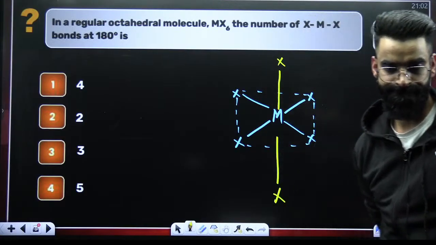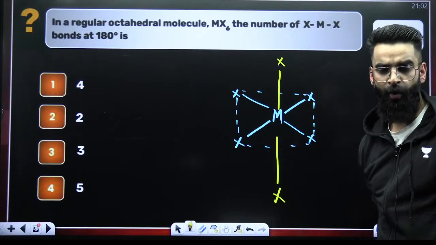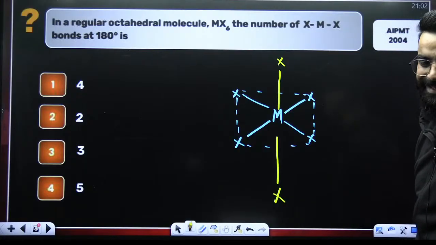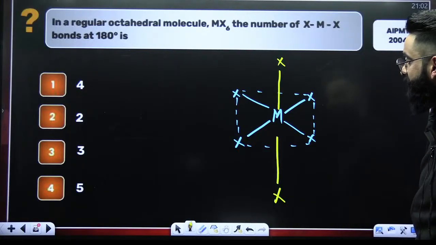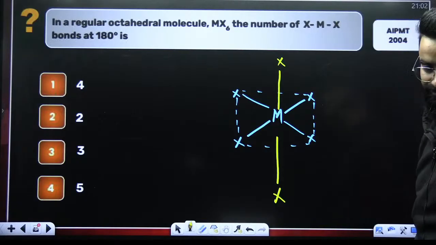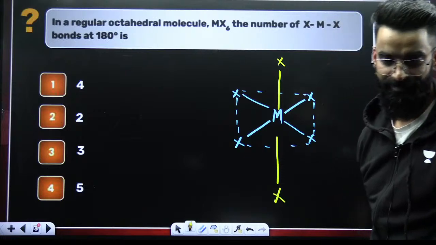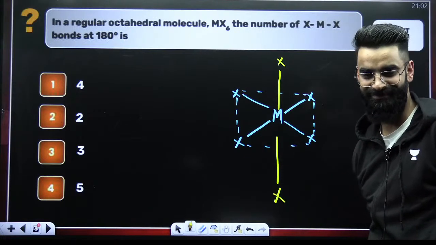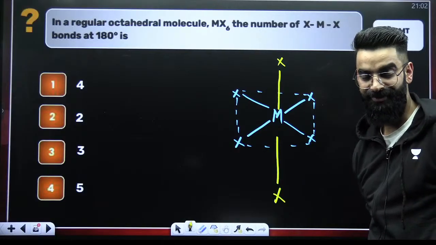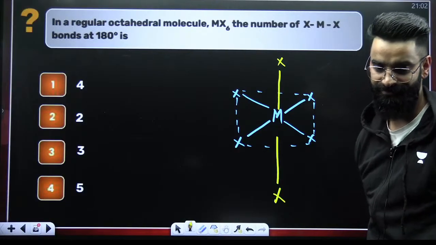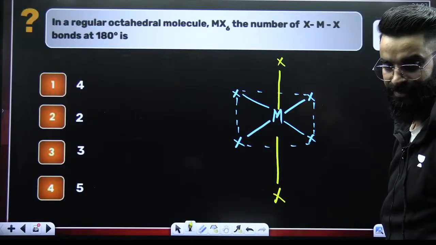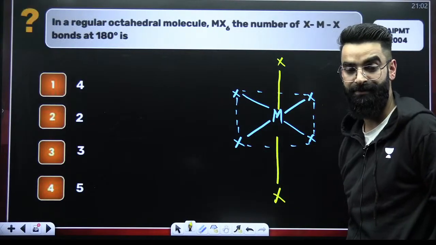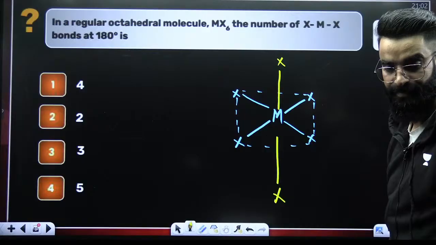What do you think? How many XMX 180 degrees are there? I want to see your answers first. Guys, this is something which we have done in detail in the marathon of chemical bonding, and you should not take a lot of time to solve this question. Very, very simple. Quick.